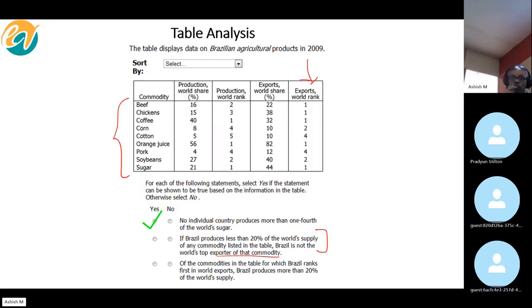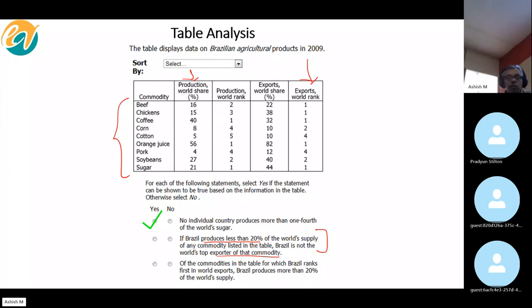Now, first of all, tell me what would you do? What would be more suitable in terms of sorting the table? Production, correct. So you would sort this table on production so that you can easily figure out the commodities in which Brazil produces less than 20%.